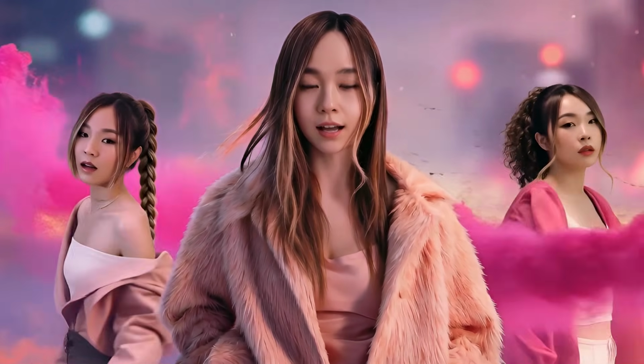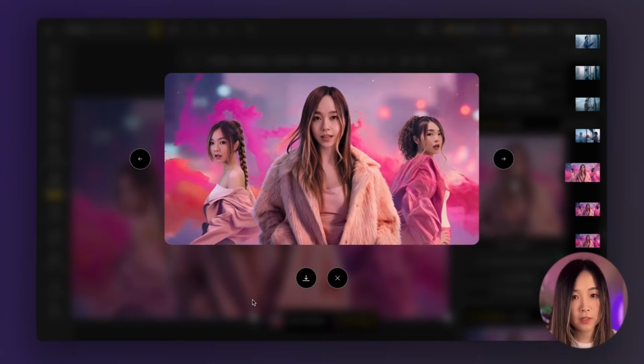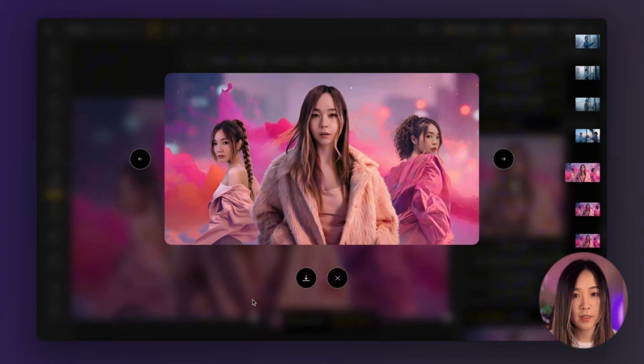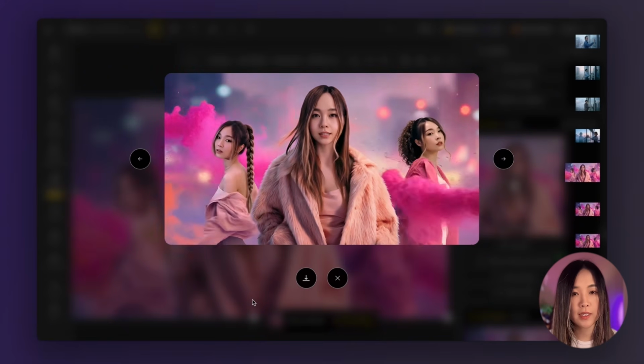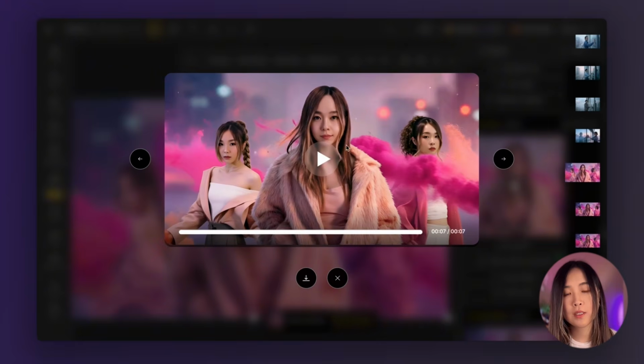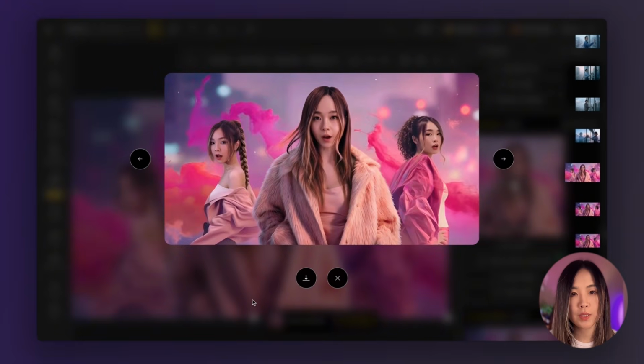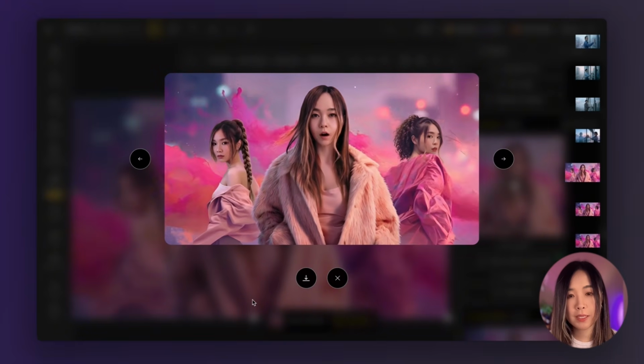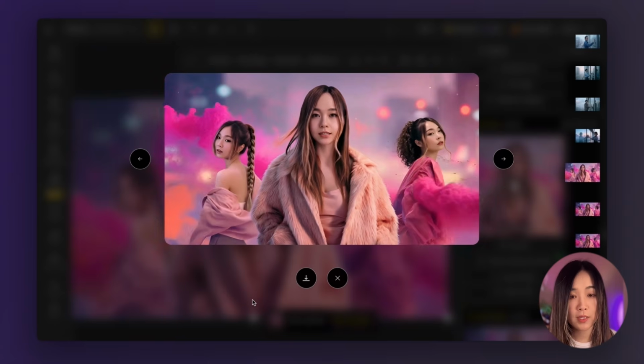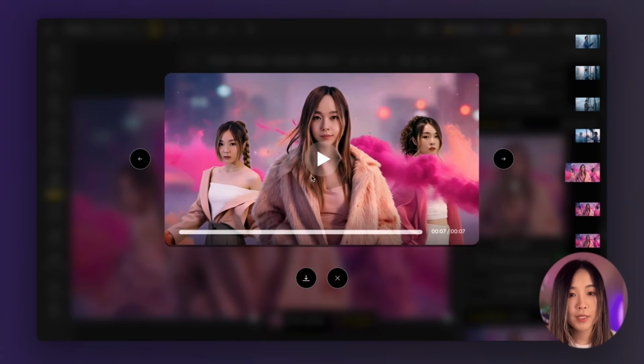So you can see they're lip syncing together at the beginning, and then she's the only singer in the middle, and then they sing together again. Also notice the background. Things like smoke can animate because the model animates elements in the image when it thinks those elements can move. The result is pretty good for multiple character lip sync at once.